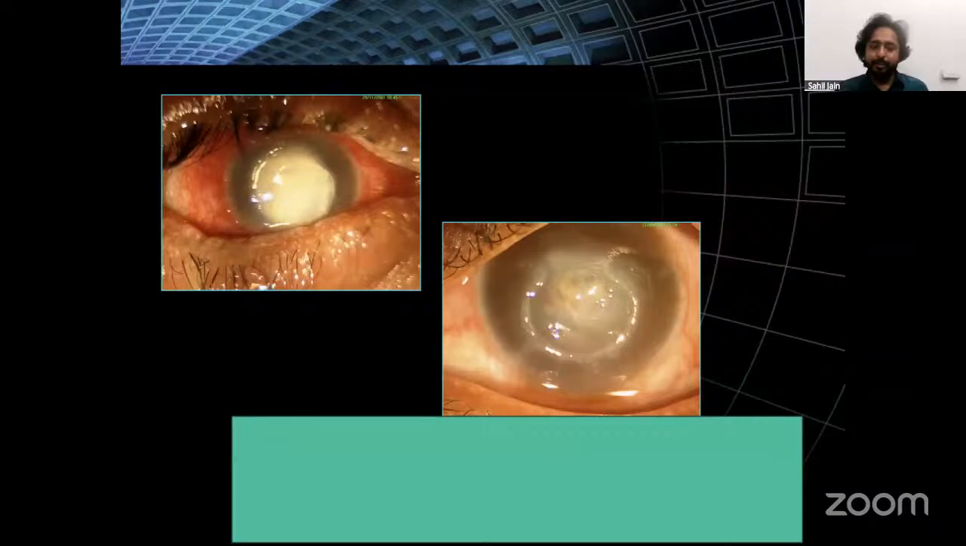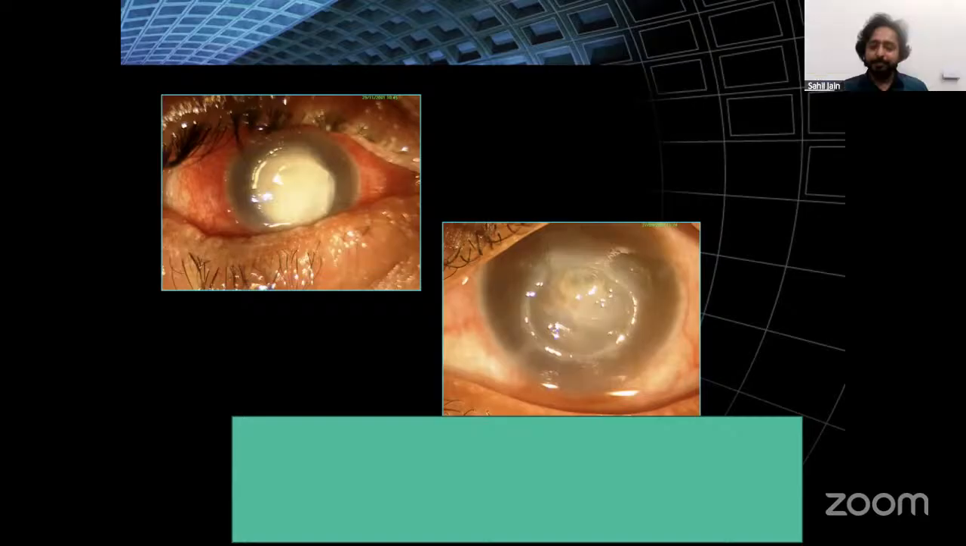There's a central dense disciform ulcer. Yeah, there is a central... I wouldn't use the word disciform. We usually reserve it for disciform keratitis. But here you are having a large central... It's almost like a corneal abscess.